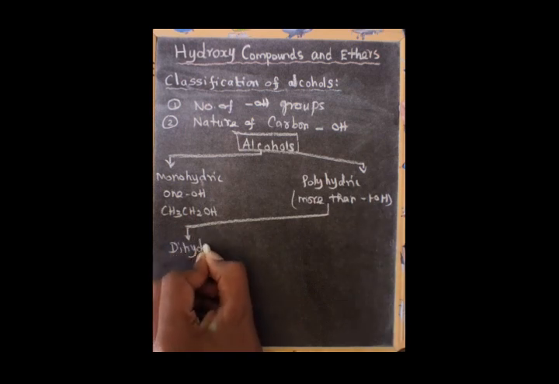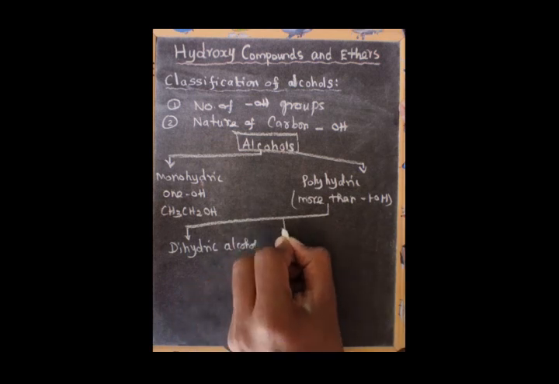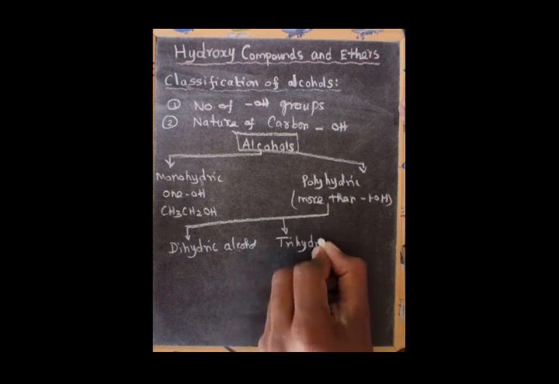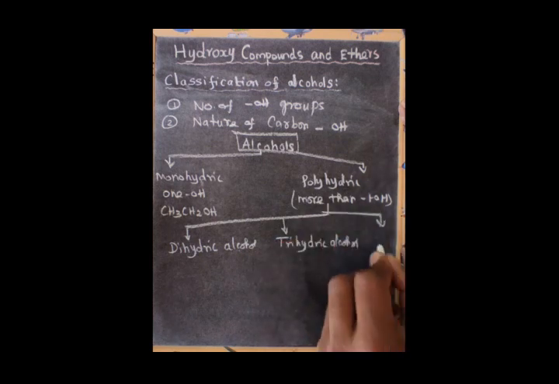Dihydric alcohols, trihydric alcohols, and then the third one, hexahydric alcohols.